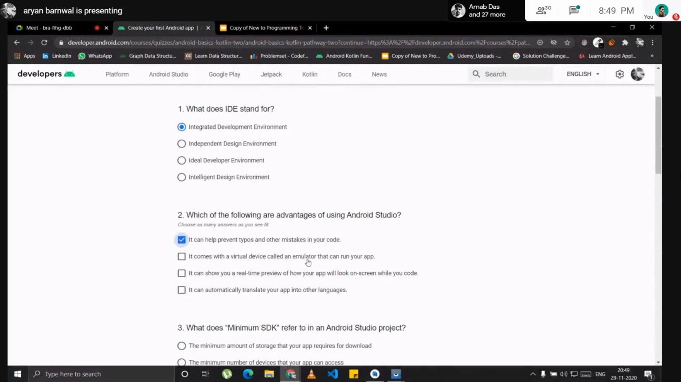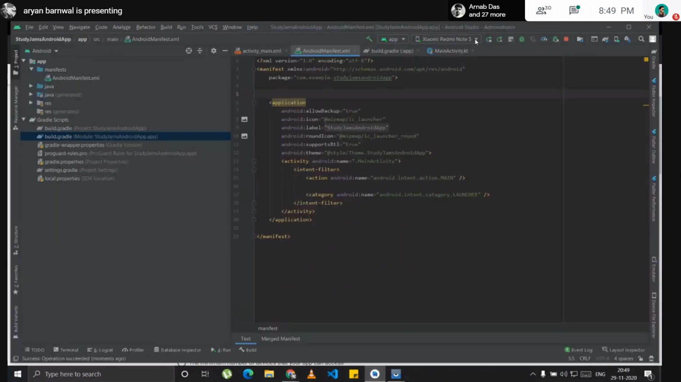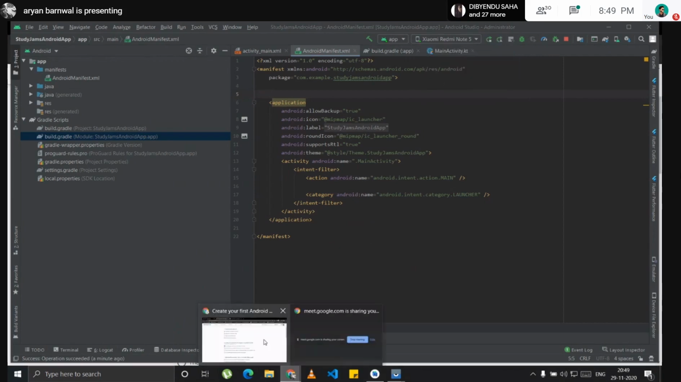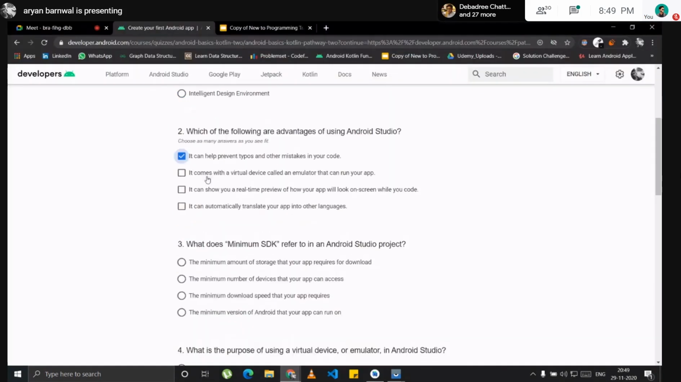Next: it comes with a virtual device called an emulator that can run your app. Yeah, it also has an emulator. You can select it from here, just click the drop-down menu. I have one emulator here, Pixel 3 XL. If I run it, it will open a virtual device here, and I can run my app on it. I will not do that because I don't have a very high-end PC. You can do that, no problem.